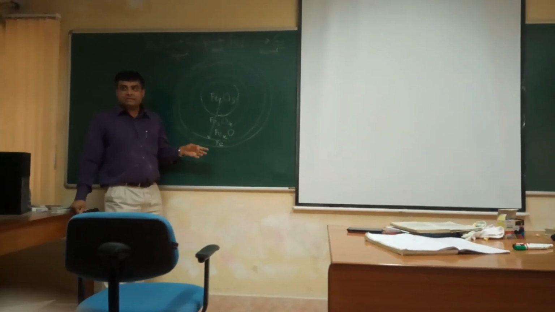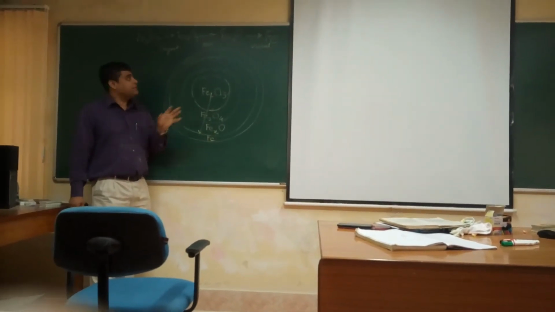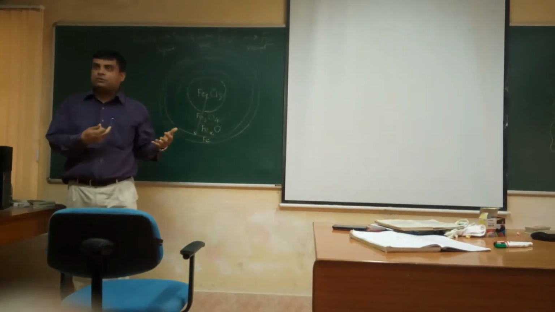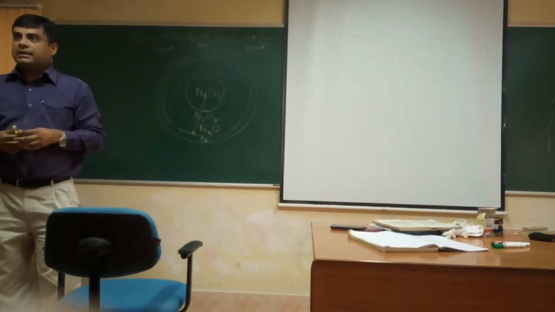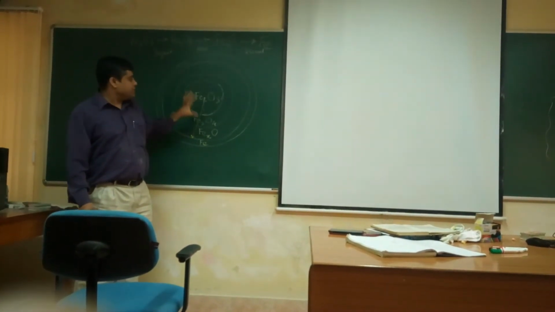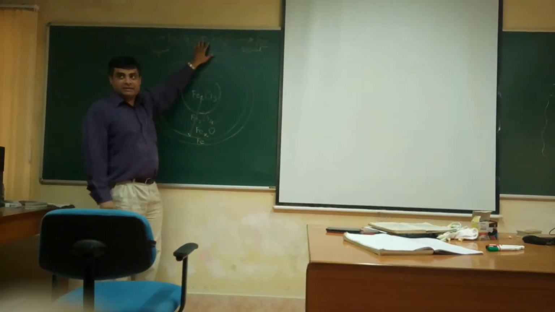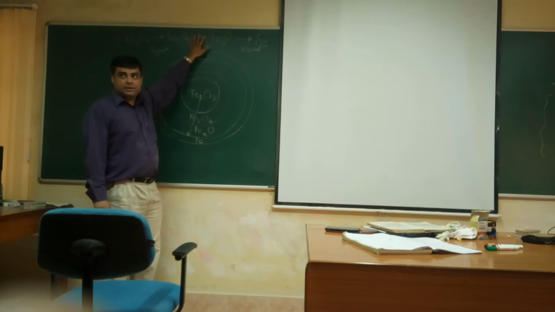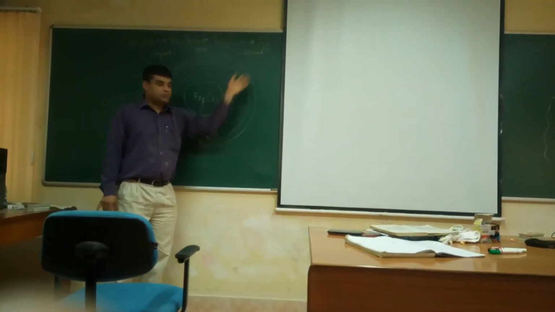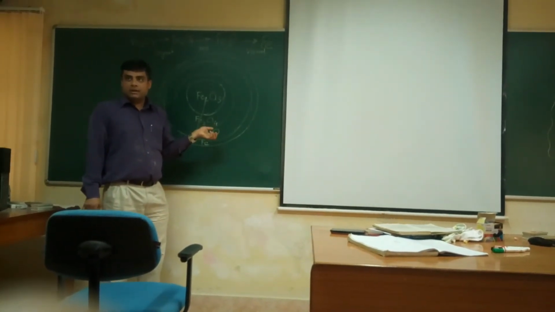Now the question is, if it had not been that one, if this is the slowest step, then after a certain time, what would it look like? For this case, that is the slowest step. But if this had been the slowest step, then as soon as FeO forms, it will transform to Fe. So you won't find a FeO layer. Okay.